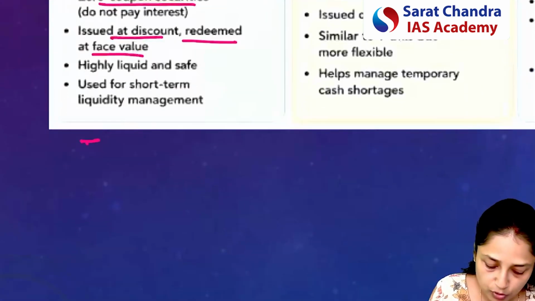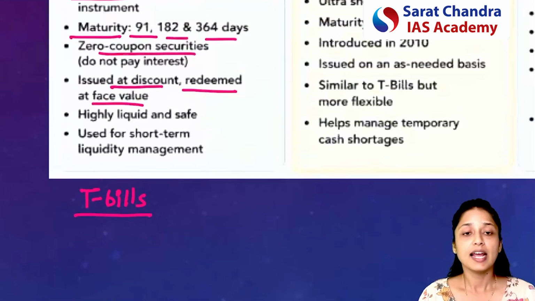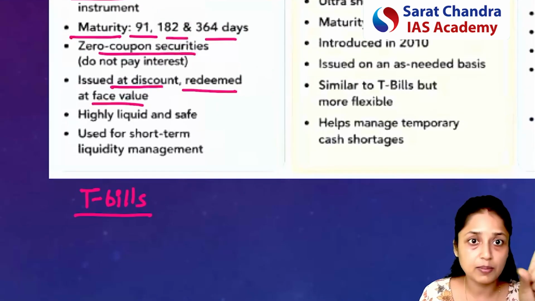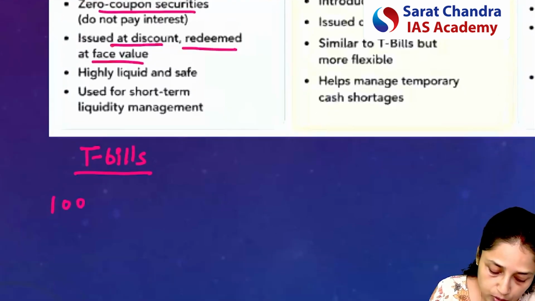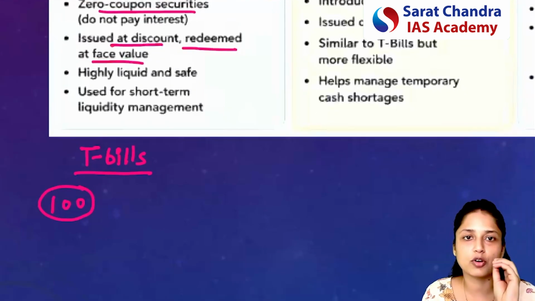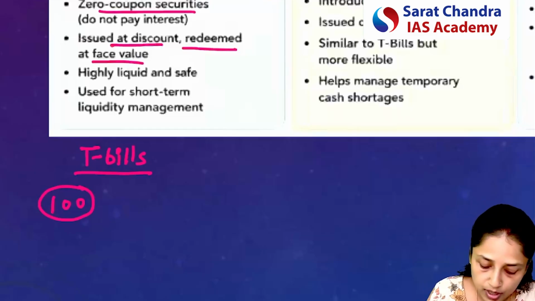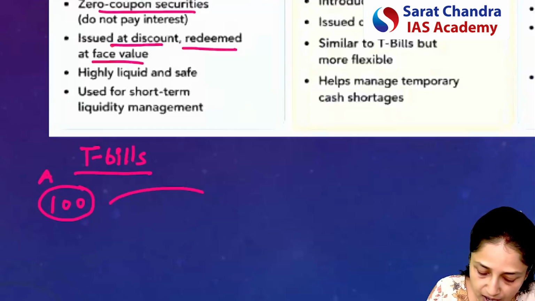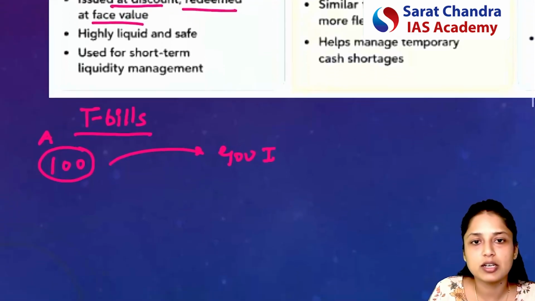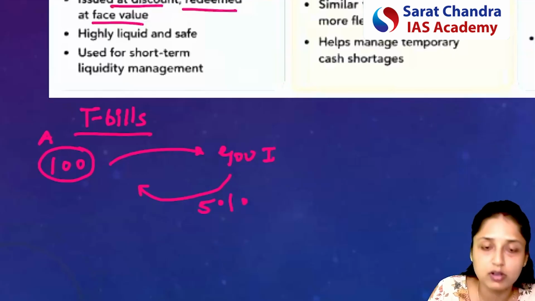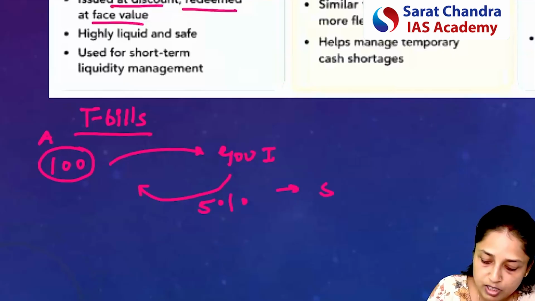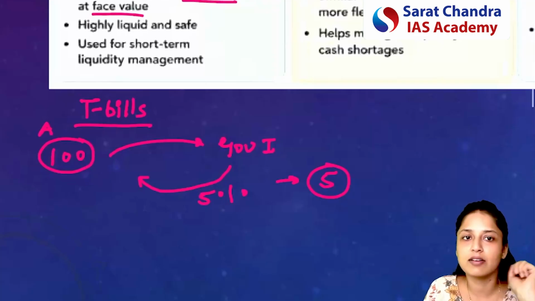This is a very, very important concept. Because see, let's discuss the meaning of this. If we talk about T-bills, here it is saying that we will not pay any interest, but it will be issued at a discount. So for example, the face value of any T-bill or any government security is 100 rupees, right? Now, if company A is giving 100 rupees to the government of India, in a normal situation the government of India will say that every year I will be paying you 5% as interest rate. That means 5 rupees every year I will pay you as interest.